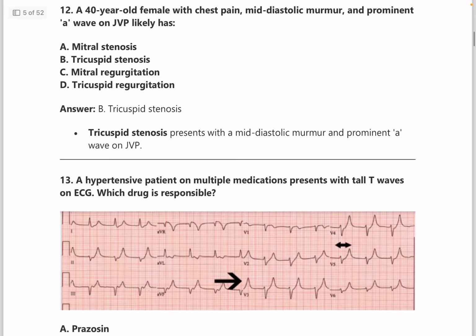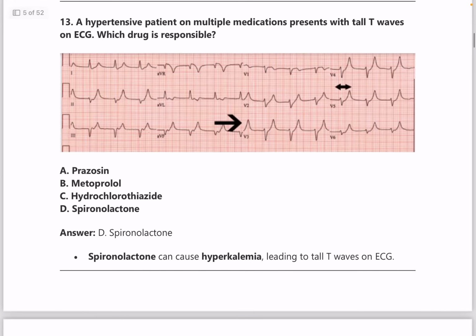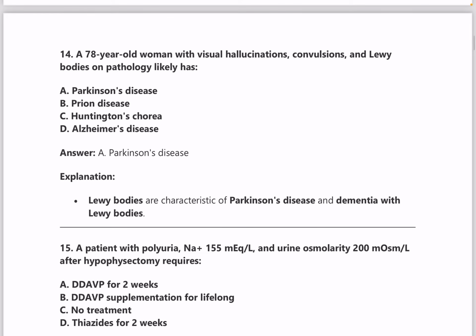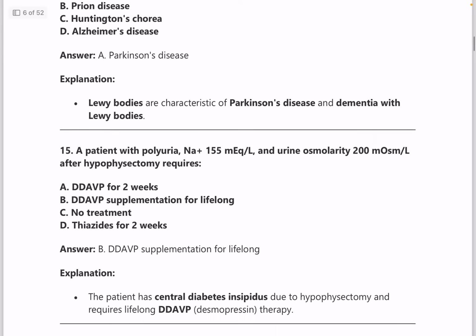Go through that. And next one, a hypertensive patient on multiple medications presents with tall T waves. Tall T waves is very important, always seen in hyperkalemia, and hyperkalemia is caused because of certain drugs like spironolactone. Next question, a 78-year-old woman with visual hallucinations, convulsions and Lewy bodies on pathology has? Answer is Parkinson's disease. It is also seen in Lewy body dementia, but here that option is not there. So the second most appropriate answer is Parkinson's.